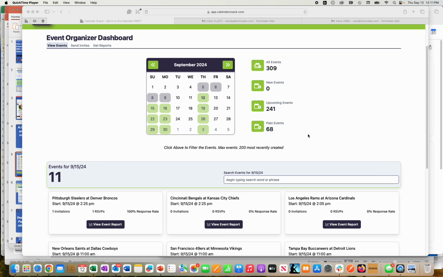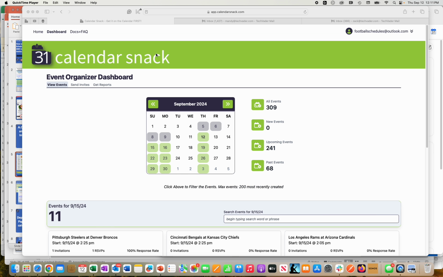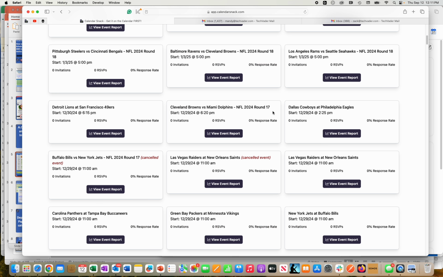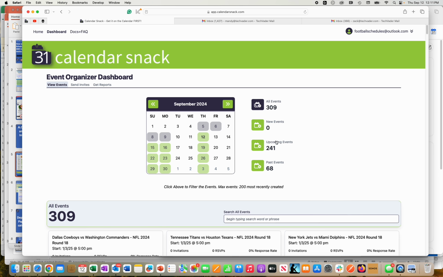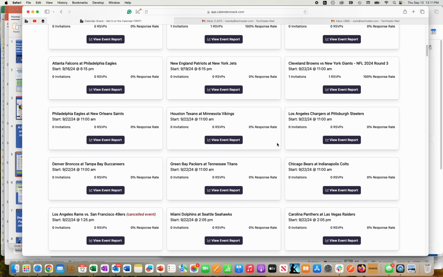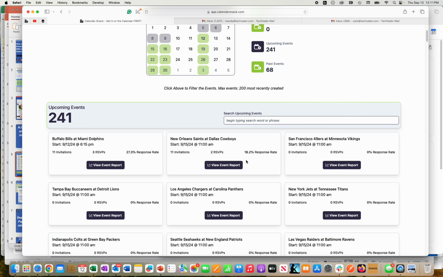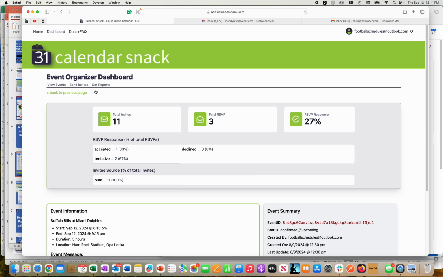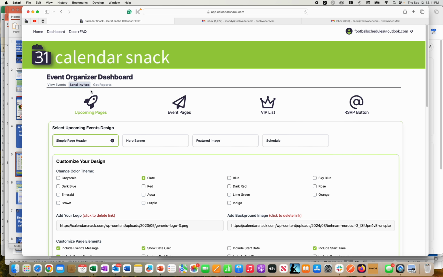You can see them in the event organizer dashboard for calendarsnack.com. And there's 309 events as I click. They're all down here. Won't go into gory details. There's 241 upcoming. You can see how nice our interface is. I can drill into reports via sideways and then drill down and get an invitee calendar invite report if I want to. But what I'm going to do today is go to the send invite button.